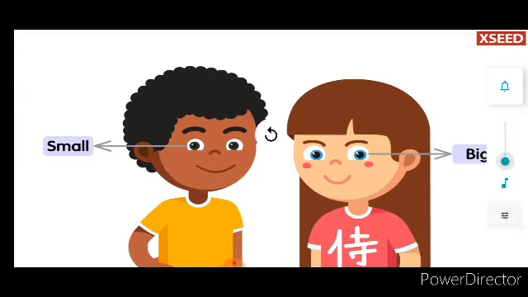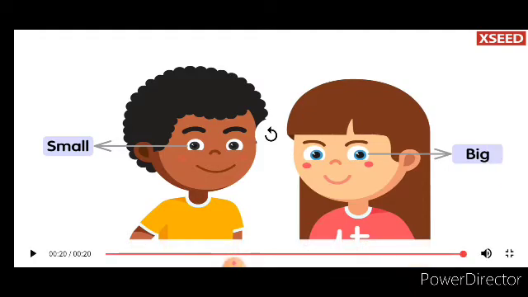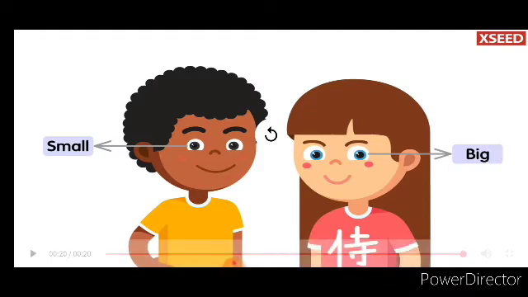Yes, children, did you understand? Yeah, we look different. You can see this picture of these two kids. Both have two eyes, two eyebrows, one nose, one mouth, and two ears. These are the similarities.